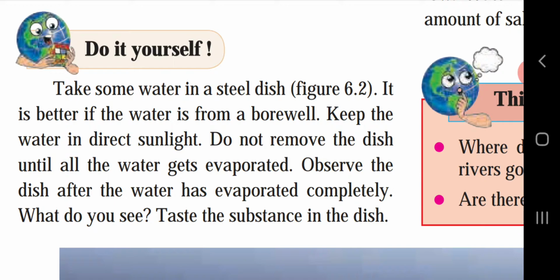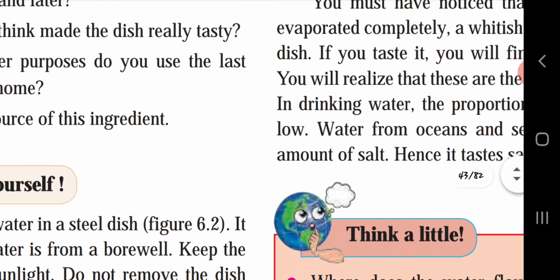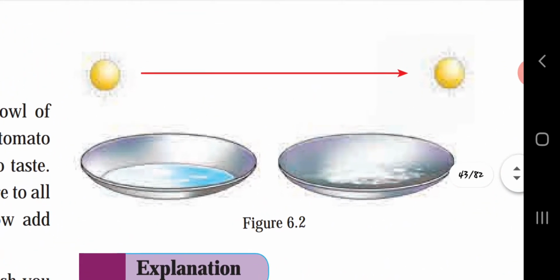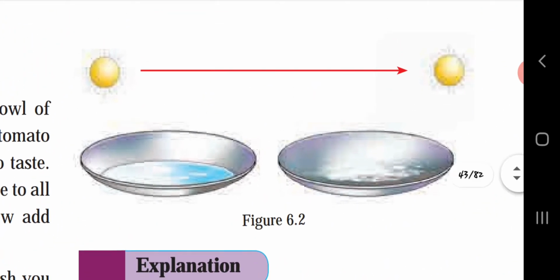Observe the dish after the water has evaporated completely. What do you see? Taste the substance in the dish. So you have to take one dish and put some borewell water in it. What will you observe from it?